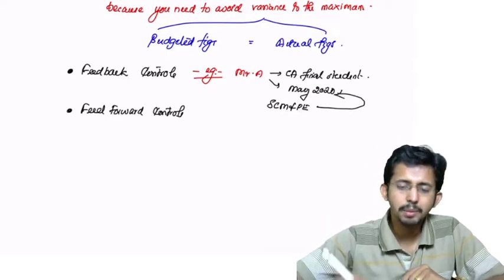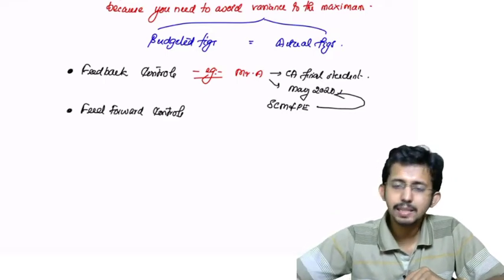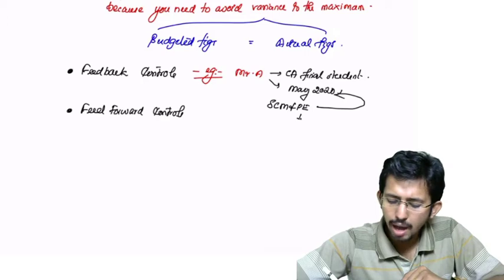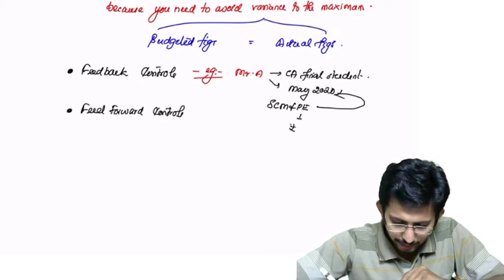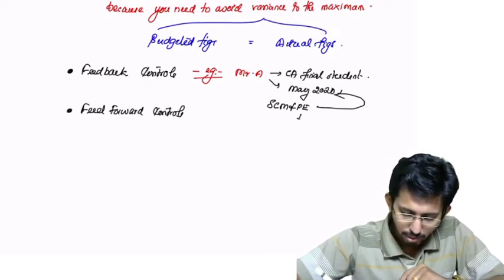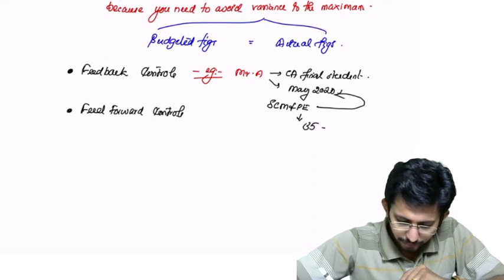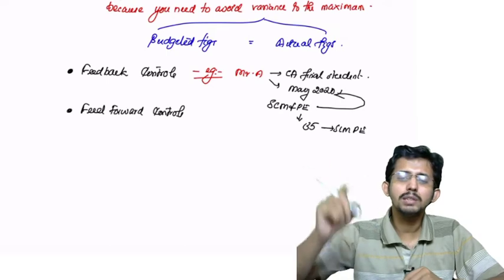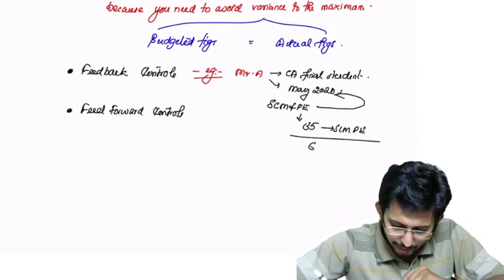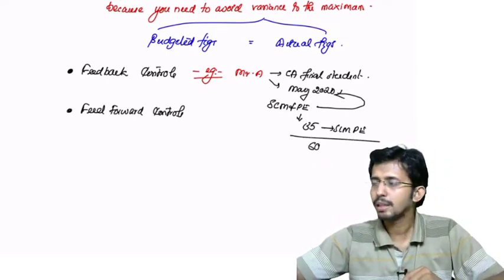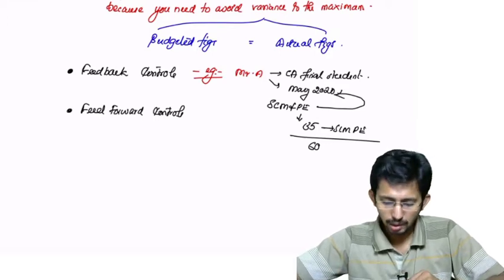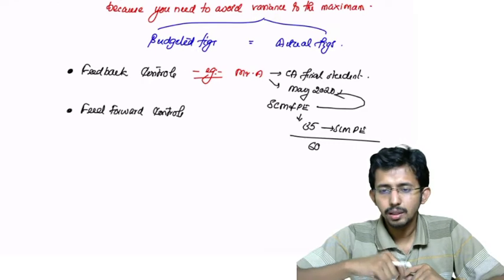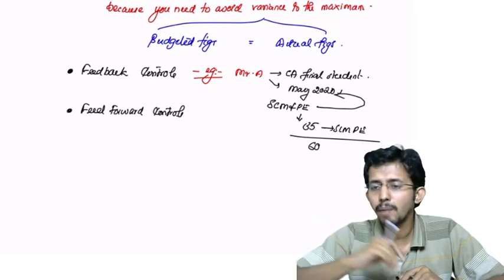Now, the exam was a bit difficult for him. When the results came, the mark he got was, let us say, only 35 for SCMPE. So what was his objective? His objective was to get at least 60. But he got only 35. Now, why did he get only 35? Because his preparation was not up to the mark.